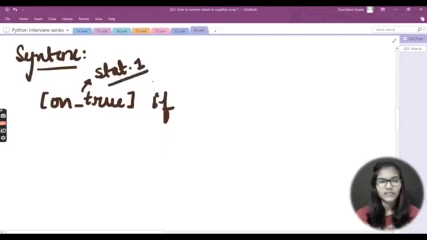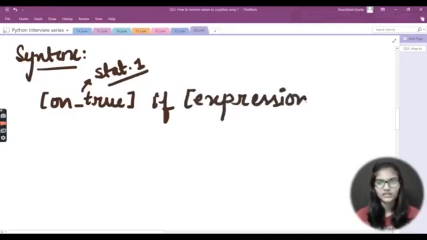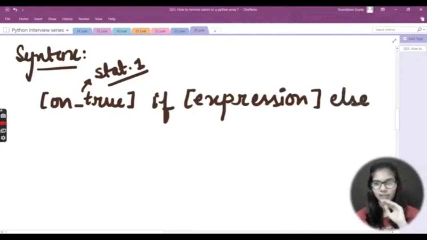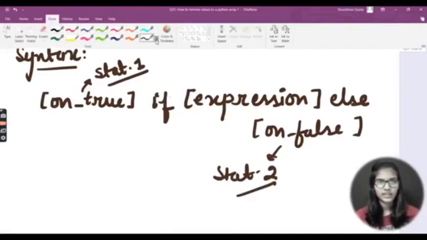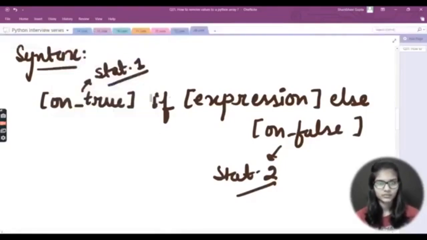After this if, we write the expression on which we want the program to be evaluated. So I've written out my expression. Other than that, we write here else, and after else I am writing on_false, which is my statement number 2. Let me take a highlighter here so that it will be more clear.